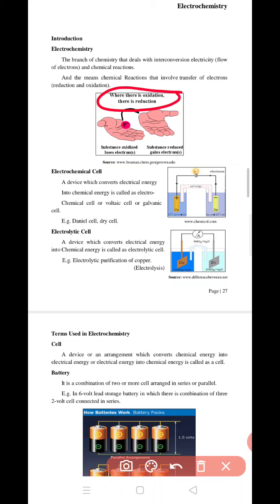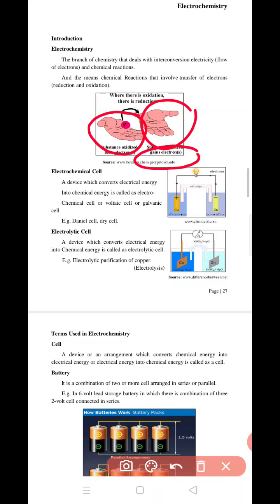What is oxidation and what is reduction? This hand is losing electrons, that's why it is called the oxidation process, and this hand is undergoing oxidation. This hand is gaining electrons, and that's why this hand is undergoing a reduction reaction and is reduced.